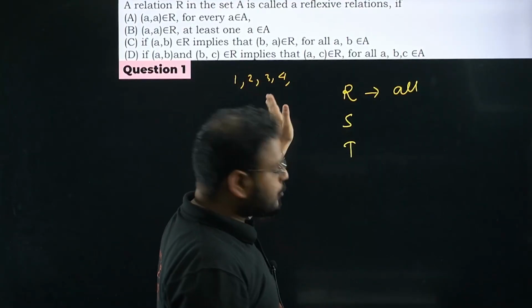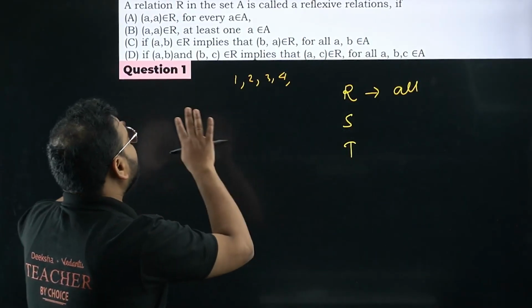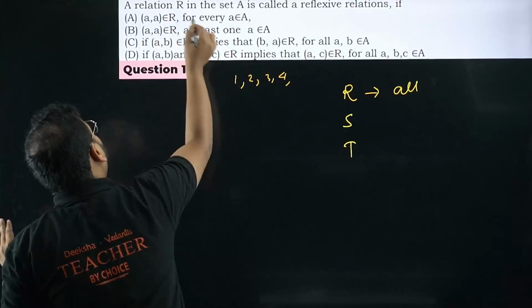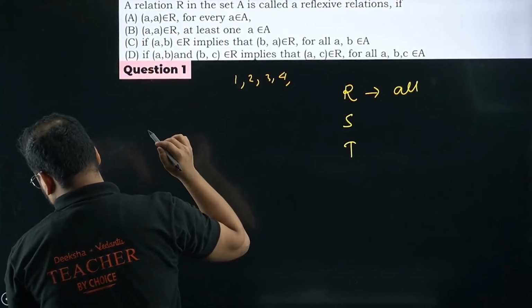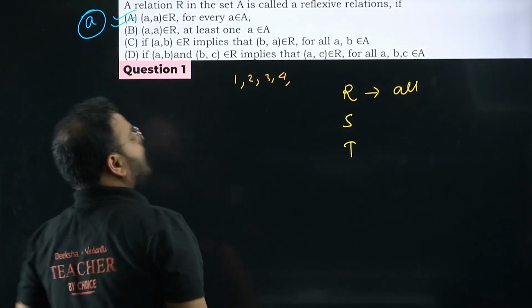So 1 1 should be there, 2 2 should be there, 3 3 should be there, and also 4 4. You cannot have any one, at least one. No sir, you should have all. So option A is correct, sir. Actually, option A is correct. Got my point? Option A is correct.